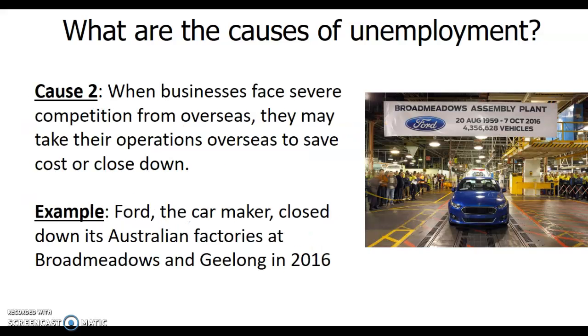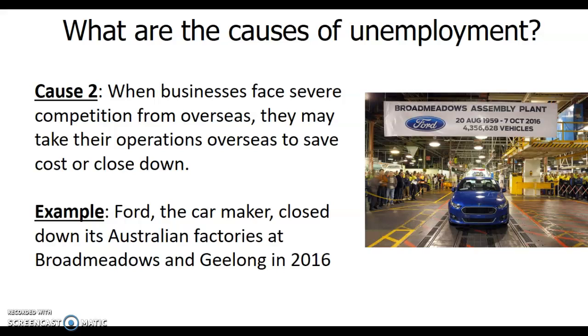What is the second cause? The second cause is when businesses face severe competition from overseas. They may take their operations overseas to save cost, or close down. Again, the automotive industry. I hope you all know that the industry which manufactures cars is the automotive industry. Ford and Toyota recently closed all their operations in Australia and took their plants overseas because it was expensive for them to build the cars here, because the labor force is expensive.